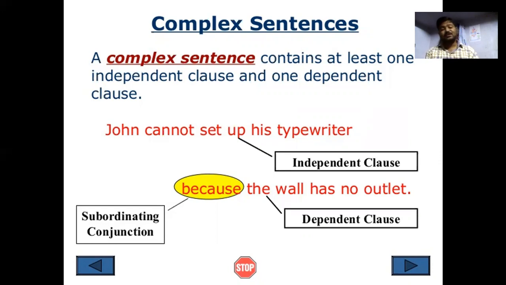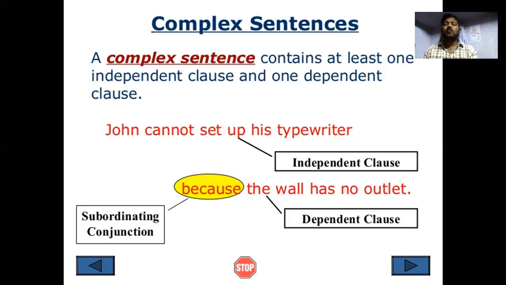Subordinating conjunctions. "John cannot set up his typewriter" is an independent clause, "because the wall has no outlets" is a dependent clause. "John cannot set up his typewriter" is an independent clause because it makes sense on its own.